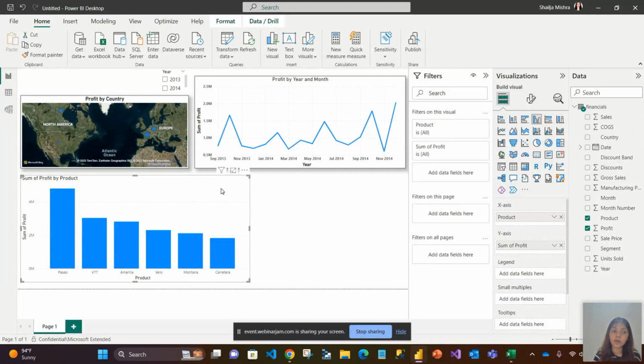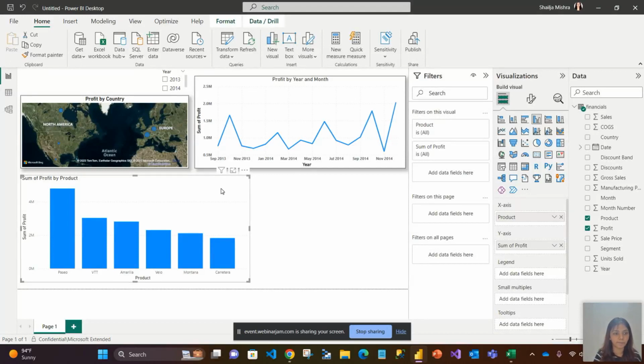Now, if I want to analyze this visual, see, when you are creating a dashboard, it is not only important that you create the dashboard, it is also important that you analyze the data and analyze the final visual you have created, because there is a reason why you're creating it, right? So until you get any information from this particular visual, this dashboard will be of no use.